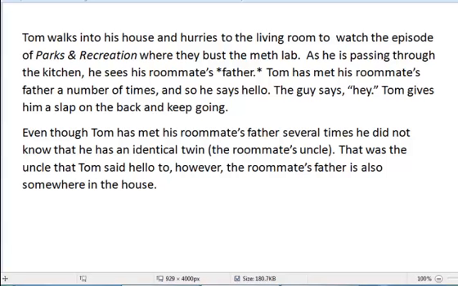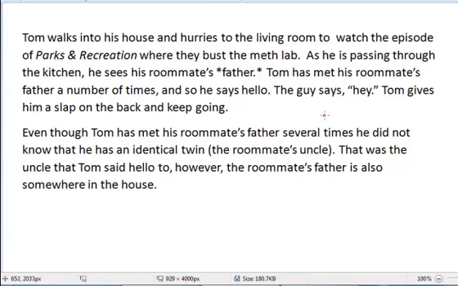Okay, and here's a third example. And this is an example we've looked at already, in particular for Locke's definition of knowledge. And recall that when we were using Locke's definition of knowledge, we said that, based upon that definition, it would be the case that Tom knows that the roommate's father is in his house.